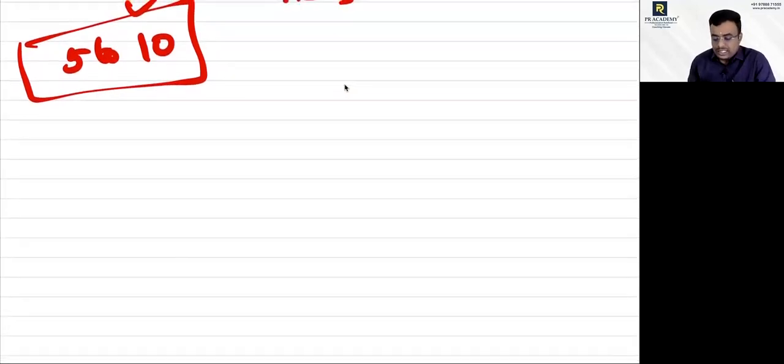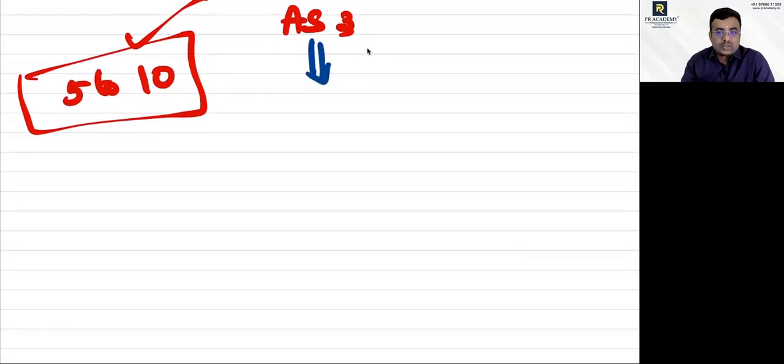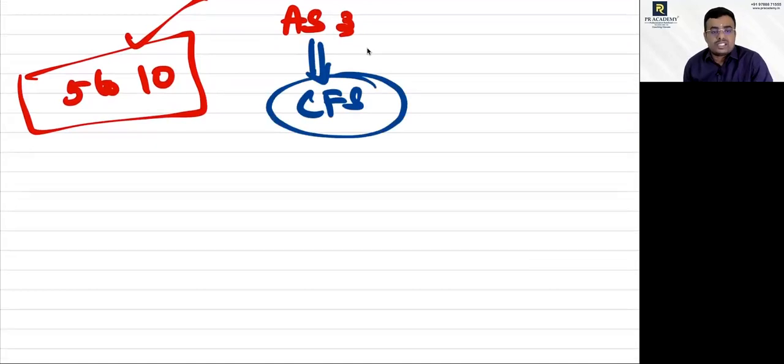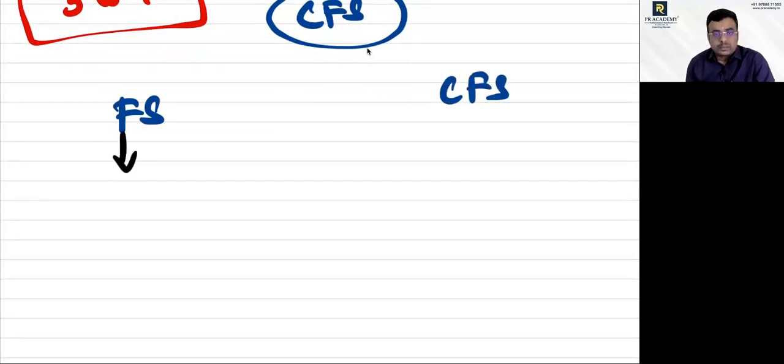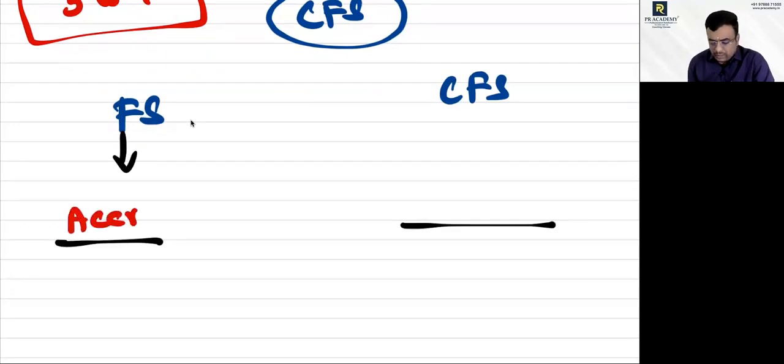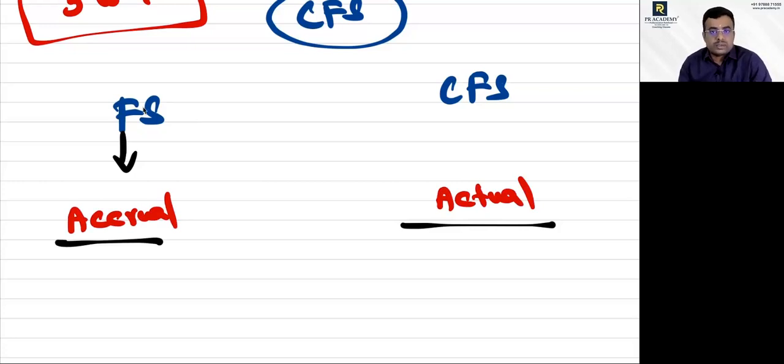Now, AS3 is a cash flow statement. So what is meant by cash flow statement, sir? Or what is the difference between our normal financial statement and cash flow statement? What is the difference, first you have to understand. Financial statement is prepared based on dash concept. Accrual basis, very good. Financial statement is prepared based on accrual concept, whereas cash flow statement is prepared based on actual cash concept. This is the most important thing you have to understand.